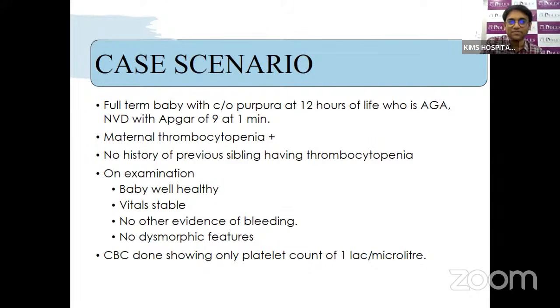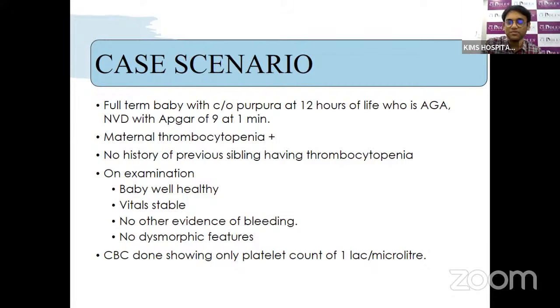The next thing is, suppose we found a full-term baby born to a mother who had maternal thrombocytopenia. The baby is otherwise okay, had developed petechiae and purpura at 12 hours of life. There are no previous siblings or any family history of thrombocytopenia. We examine the baby: well, vitals stable, no evidence of bleeding, no dysmorphic features, but your platelet count is around 1 lakh. What do you consider?